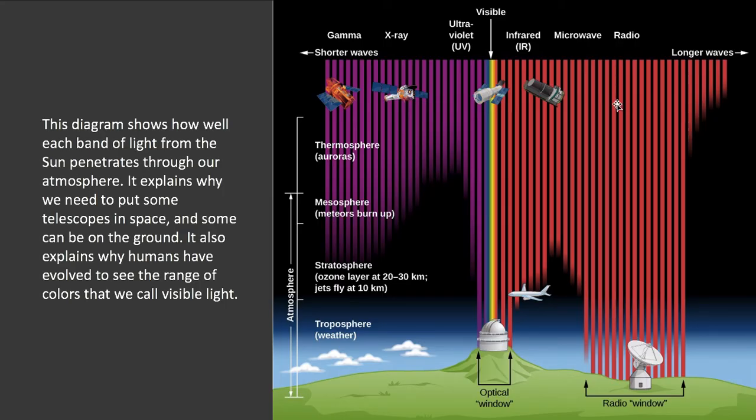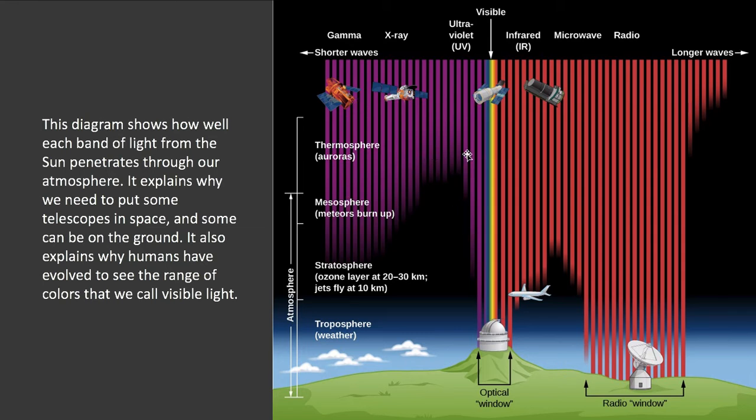Now, I added this diagram in here as well. So we're on the same number in our list, number 4. And I added this diagram in because it illustrates what's happening to the light from the sun. Sunlight contains a broad range from gamma all the way up to radio waves, but it doesn't make it down to the earth. And so if you ask yourself, why can we only see the small range of light, this visible range? That's because that's the center of the spectrum that we get from the sun. So most of the light that hits the ground is visible light. And so we have evolved to see visible light.